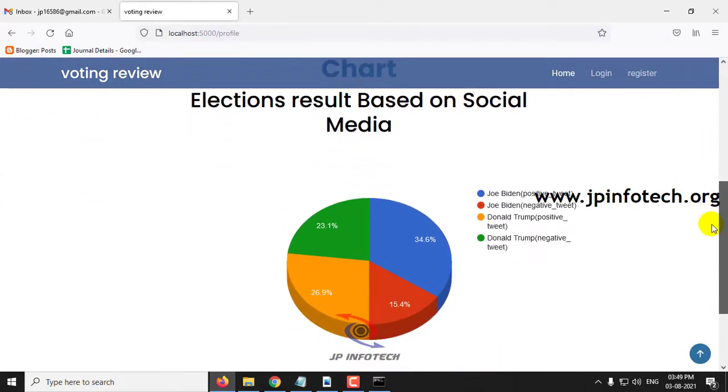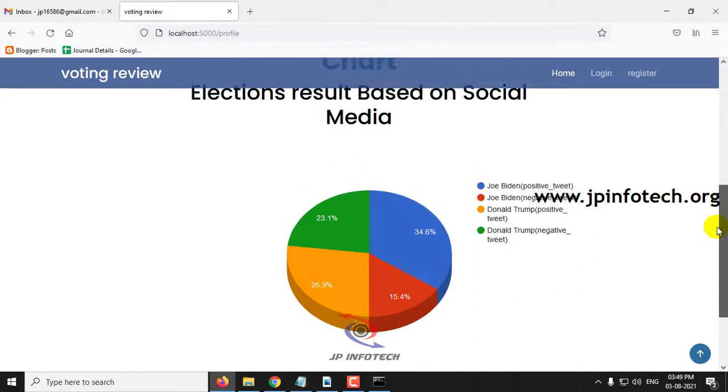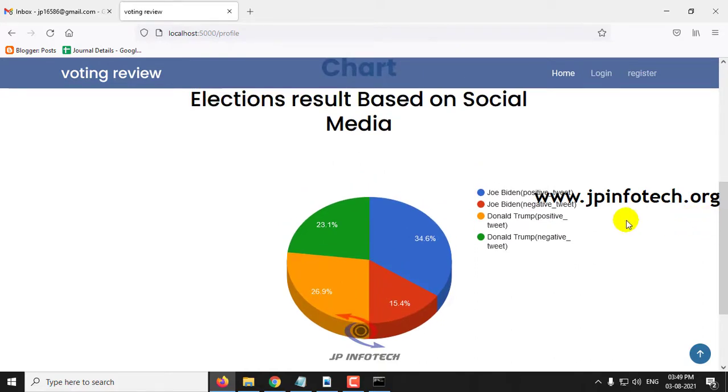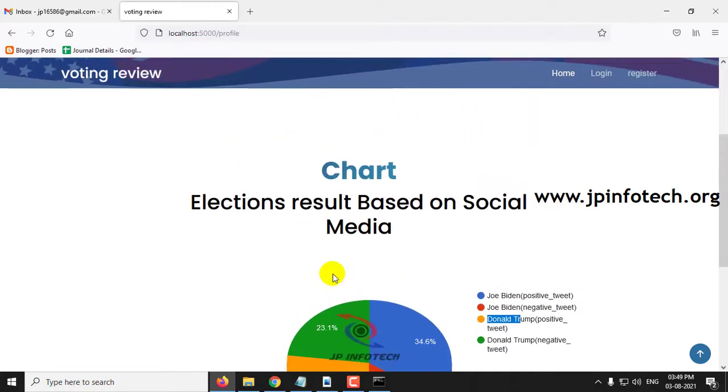This chart part is a static chart which consists of the tweets made about the candidates, Joe Biden and Donald Trump, which consist of positive tweets and negative tweets. Here you can see Joe Biden positive tweets are around 34.6%, and Joe Biden negative tweets consist of 15.4%, and here you can see Donald Trump negative tweets around 23.1% and positive tweets around 26.9%.